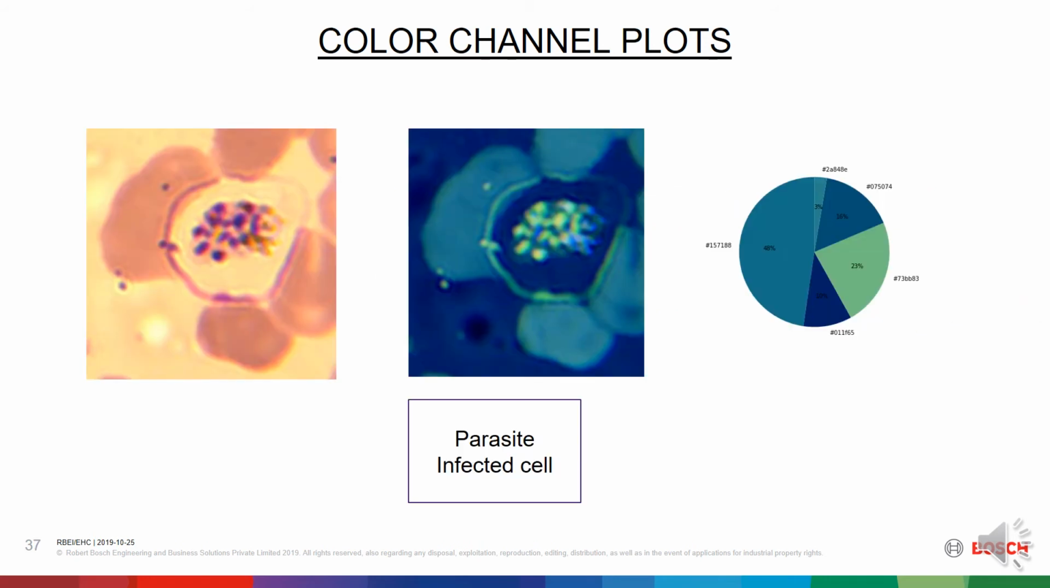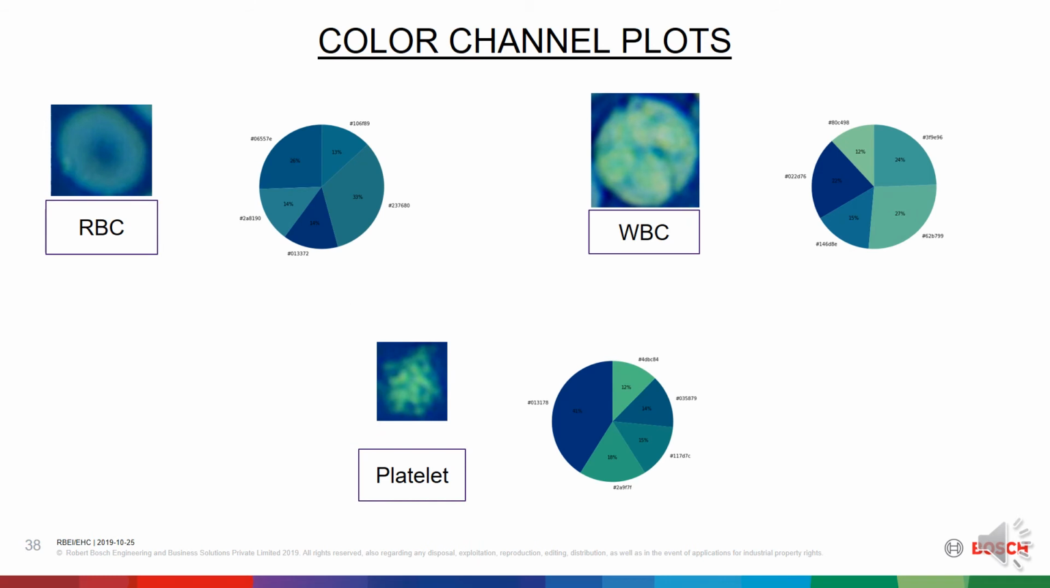These are the results. First one is the infected RBC cell, the inversion, and you can see the golden pigment in the original image, and then it is plotted using graphical representation. Then these are tried for RBC, WBC and platelet.